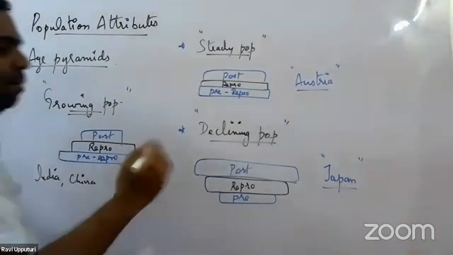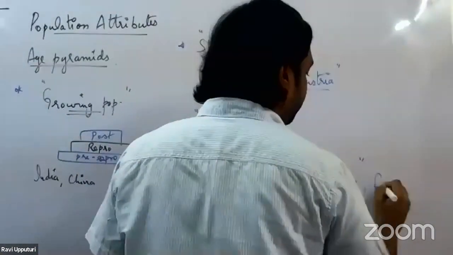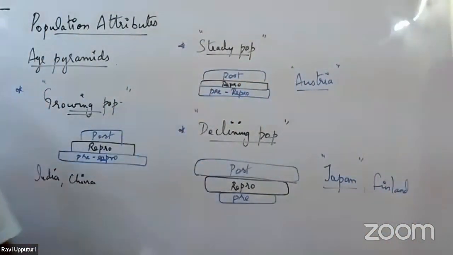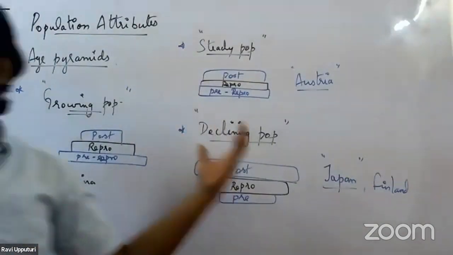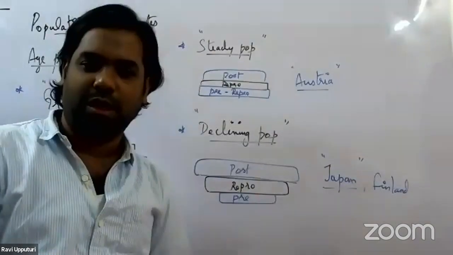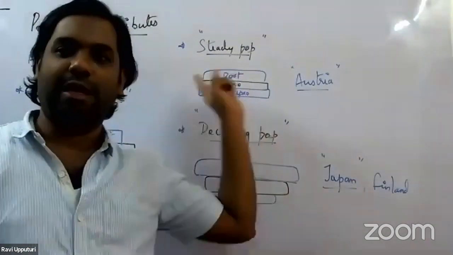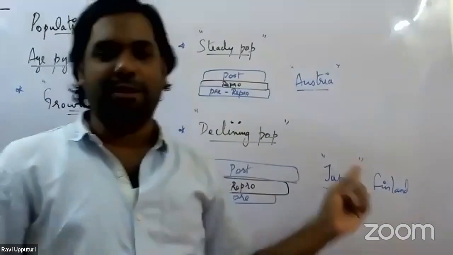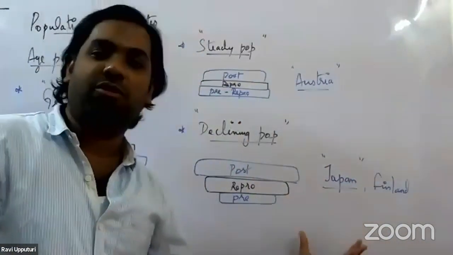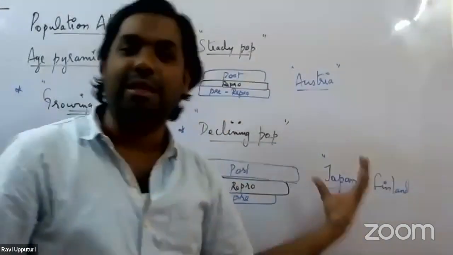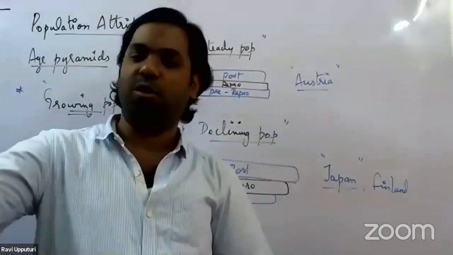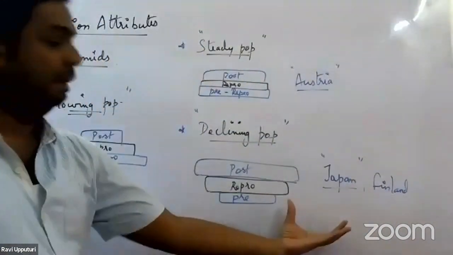Along with that, we have some other countries also, such as Finland, Denmark, Sweden. In all of them, the type of population is said to be a declining population. So what the governments are doing in these cases is promoting the birth of children. Usually in our countries, India and China, they tell people to restrict the number of children. But here there is no restriction on the number of children. In fact, the governments in these countries give incentives for the second child, the third child, the fourth child. That's what is happening in these countries.